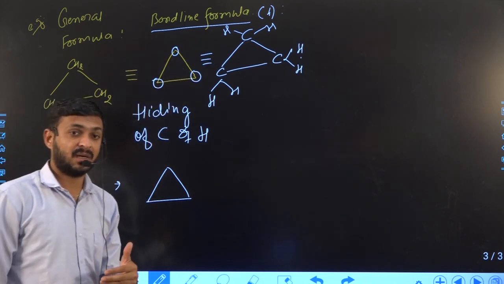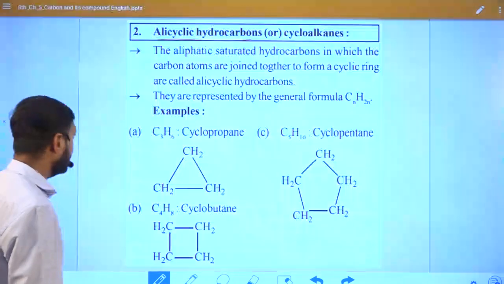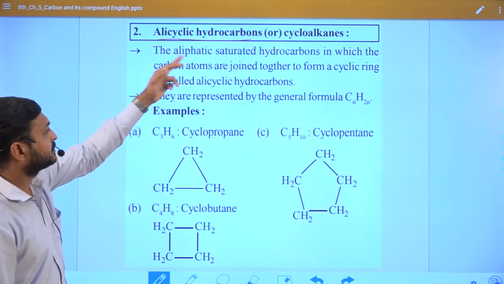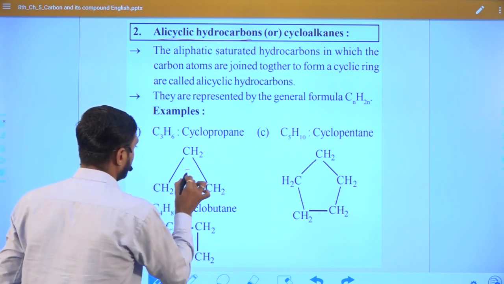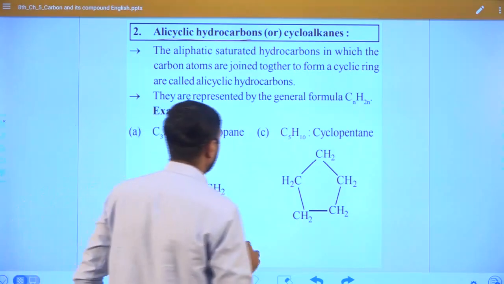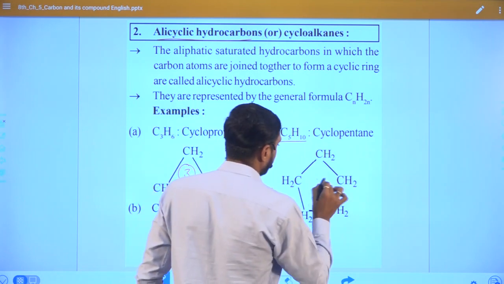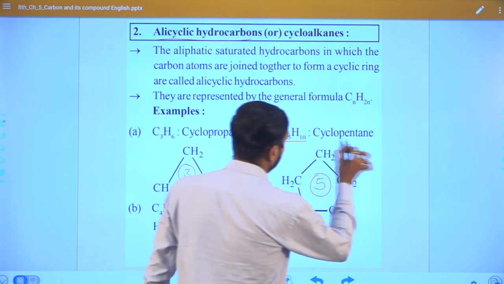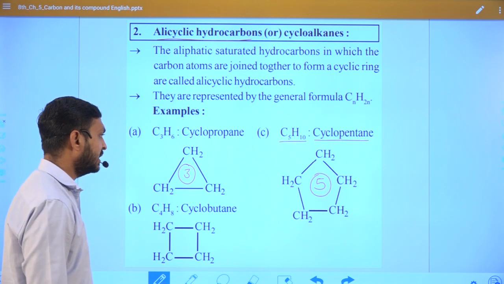Let us understand with another example, and that is cyclic, right? Now you can see here in a cycloalkane compound, generally a ring is made from 3 carbon as well, and this ring is known as a 3-member ring. Here you can see a 5 carbon containing ring, it is known as a 5-member ring. Here they write cyclopentane, and now you may worry also how we can give the name.